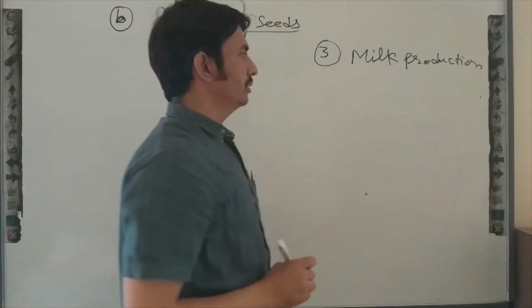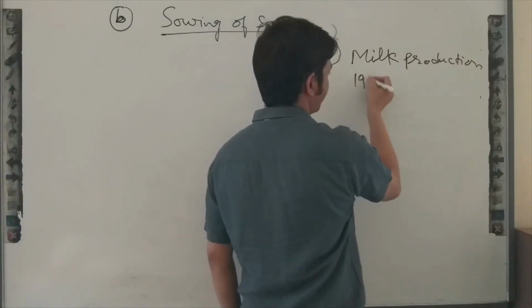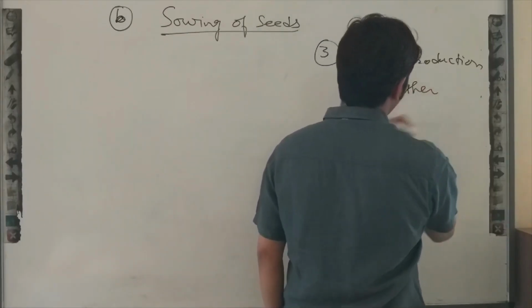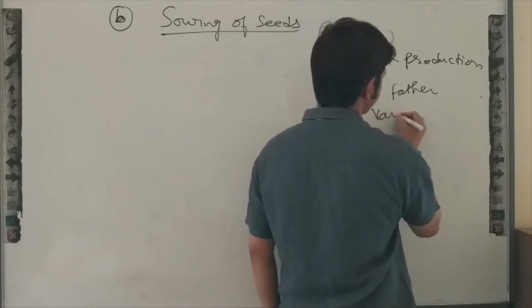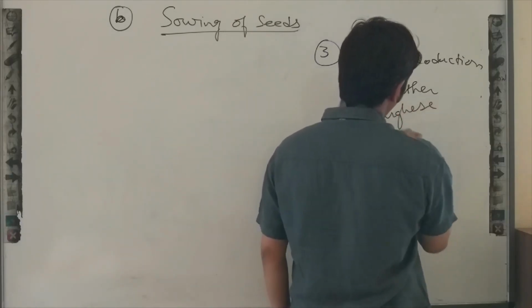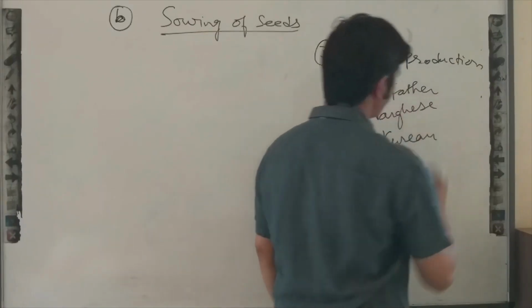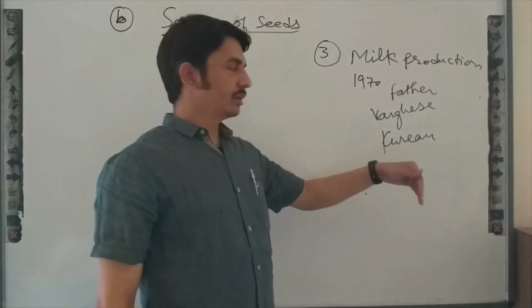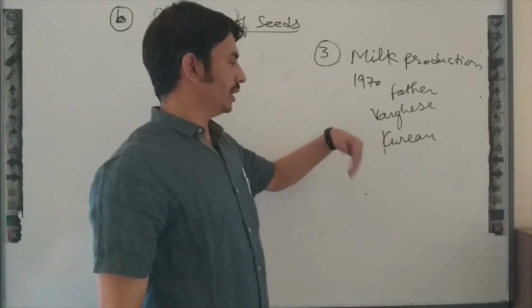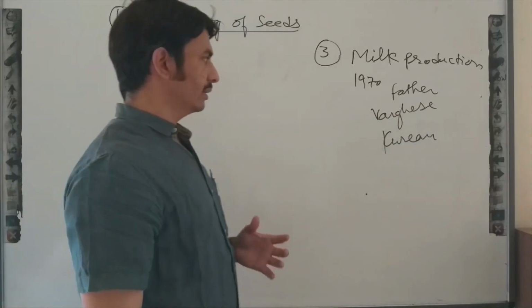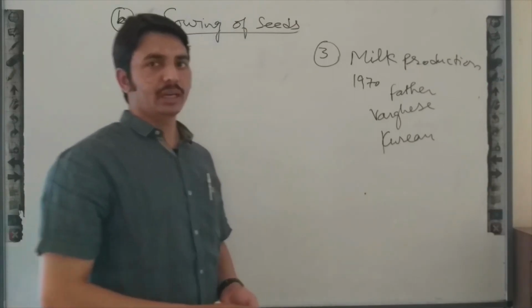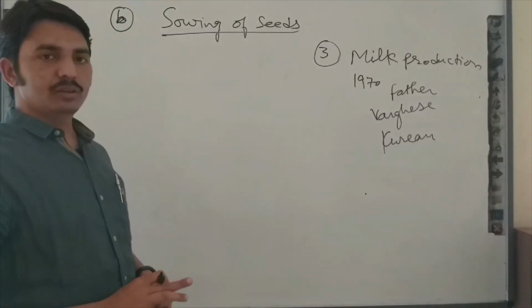And this revolution came in India in 1970, and the father of this revolution was Verghese Kurian. Verghese Kurian is known as the father of this revolution. In this revolution, he said that we have to link all states in this field to increase milk production, and as you know, we are at first position in milk production in the world.